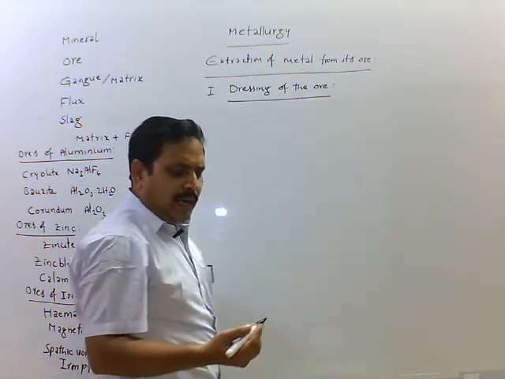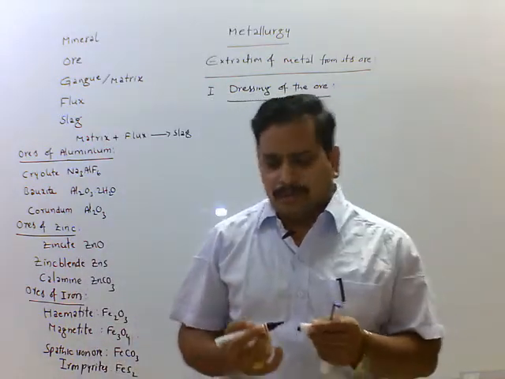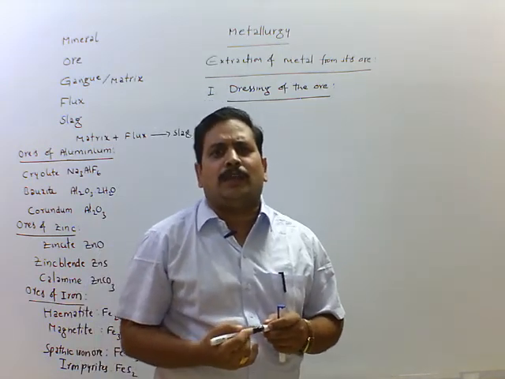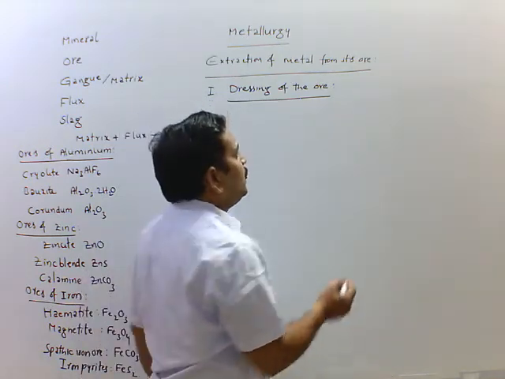It is also called concentration of the ore. Removal of impurities from the ore is called dressing of the ore or concentration of the ore.